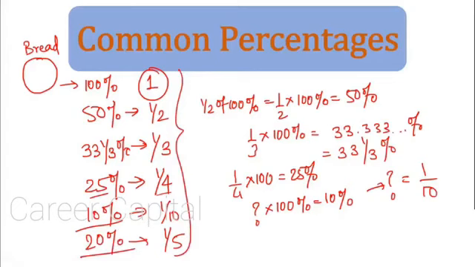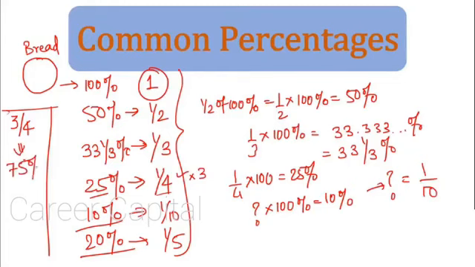So these are the common values associated with percentage. Half means 50%. 1/3 is 33 1/3%. 1/4 is 25%. 1/10 is 10%. 1/5 is 20%. There are a few more values. Let's note them down. What is 3/4? 3/4 is nothing but 1/4 three times. That is 25% plus 25% plus 25%. That is nothing but 75%.